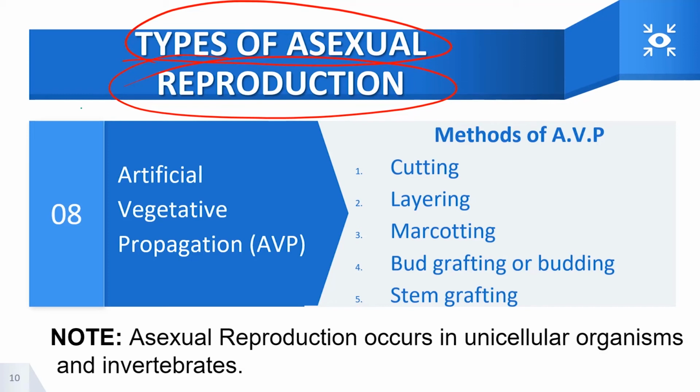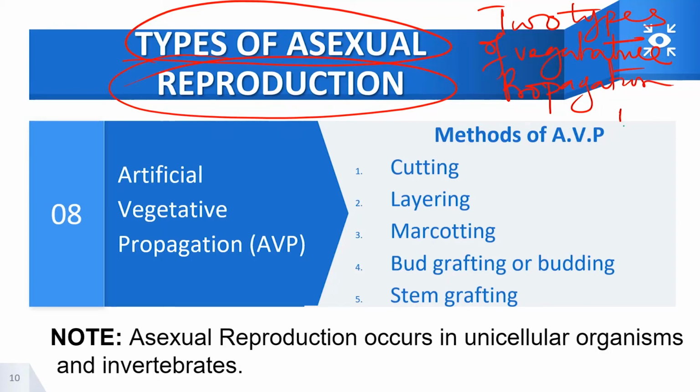So let's look at still on types of asexual reproduction. Like I said, we have two types of vegetative propagation.